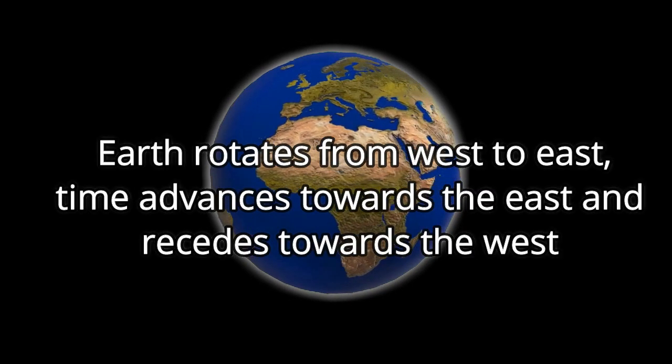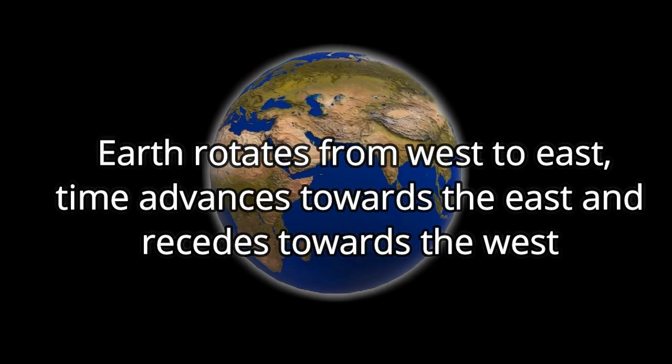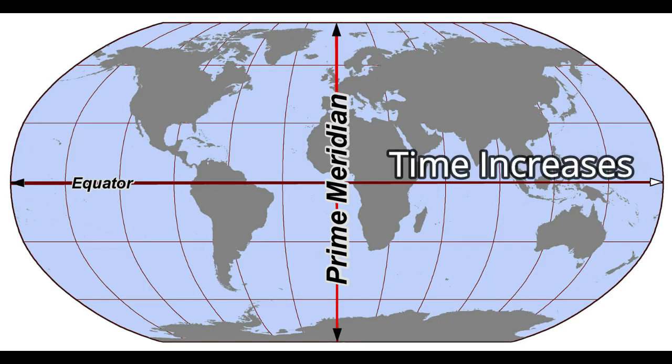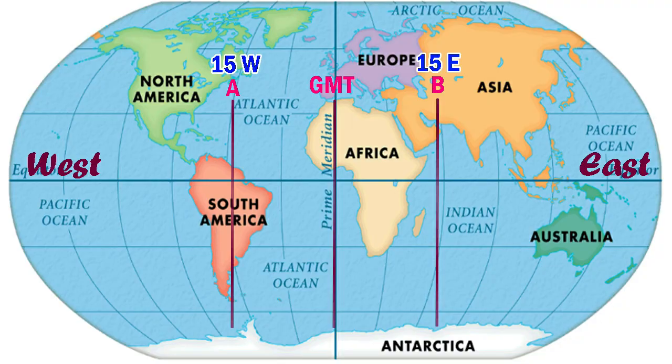As we know, the Earth rotates from west to east. Time advances towards the east and recedes towards the west, which means to the east of the Greenwich Meridian, the time increases, and to the west of the Greenwich Meridian, time decreases. There are two places called A and B. Place A is situated 15 degree west of Greenwich, and place B is situated 15 degree east of Greenwich, and the Greenwich Mean Time is 9 am. Let's find out the time of places A and B.